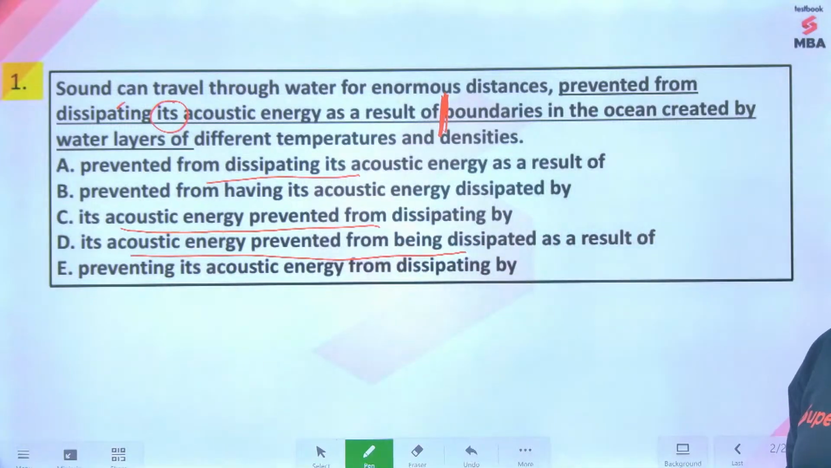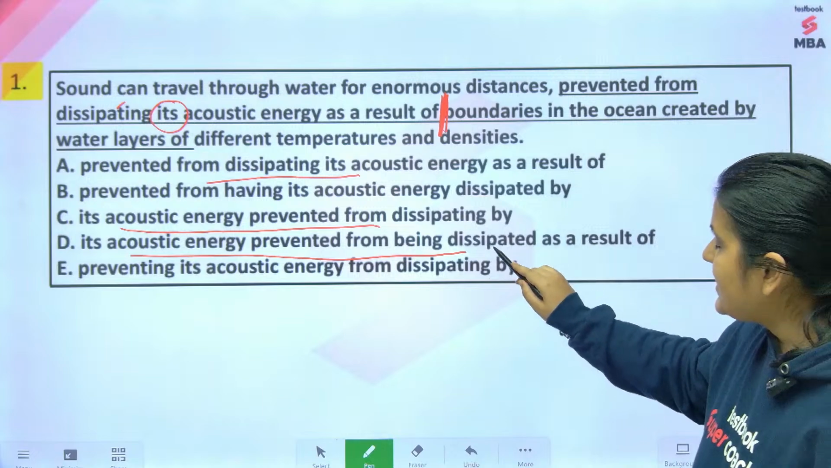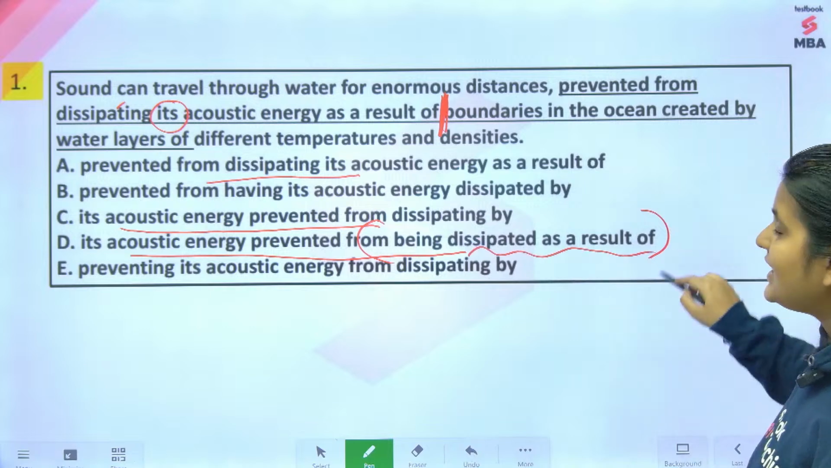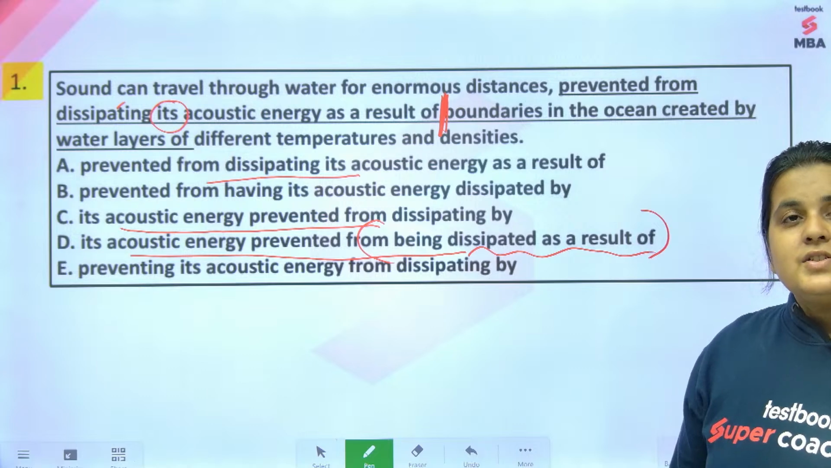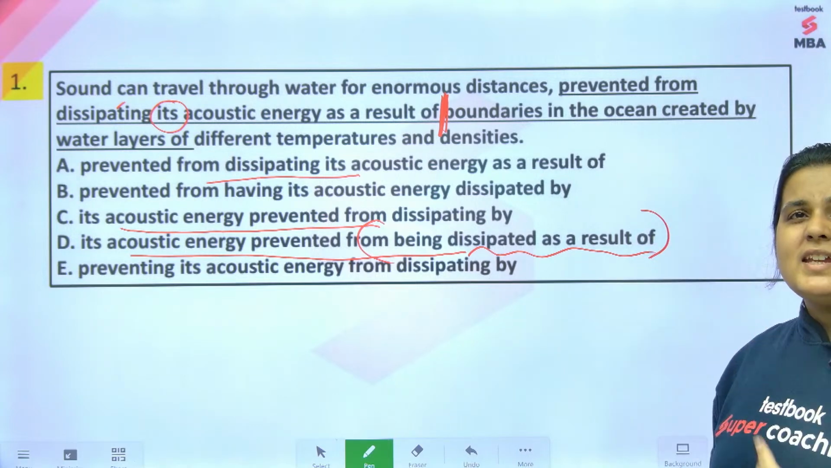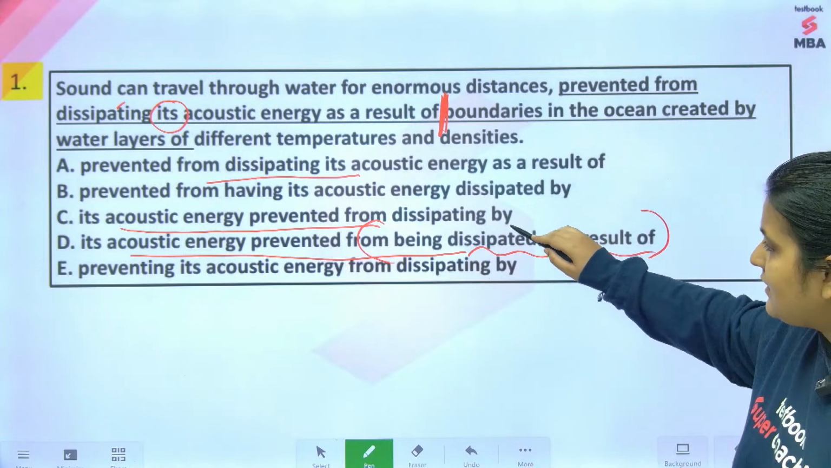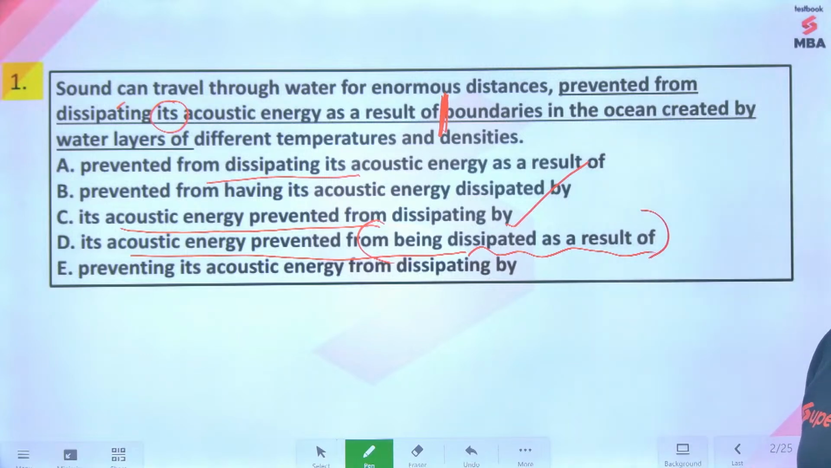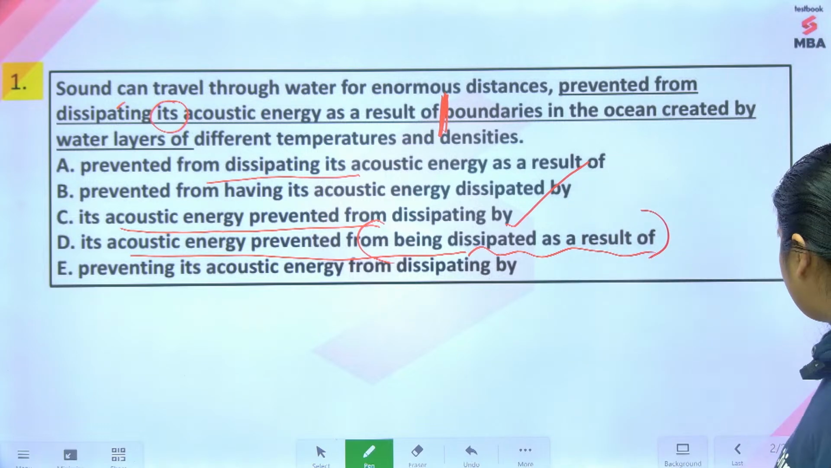Okay, so guys, answer option या तो C होगा या D होगा. पर अगर हम C या D में से compare करें, तो this says being dissipated as a result of. This is unnecessarily verbose. इसमें unnecessarily ज़्यादा words use किए गए हैं. So that is why as a result of, it's not needed. From being dissipated, not needed. You can just say its acoustic energy prevented from dissipating by boundaries in the ocean. So your answer option is C. ठीक है, इस question में error था, so I'll give you that bonus points.